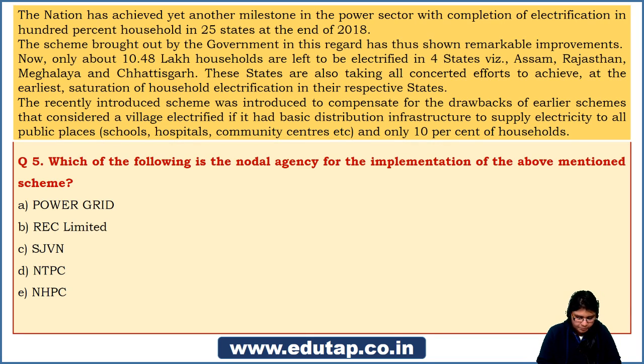Let's see. Tarun Preet says it is C. Selvi says it is D, NTPC. Dhruv Chopra, A, Power Grid. Uday Kumar, REC. Abhijit Chaudhary says B, REC Limited. Tarun Preet Malhan, B. Badri Narayan, PG. Kumar Gaurav, D. Akshay Kumar, B. Anamika says B, that is REC Limited. Kiran Kumar, D, NTPC. Rajat Sinha says REC Limited. Vikas Rathore, Selva, D. Rakesh Parmar, D, NTPC.